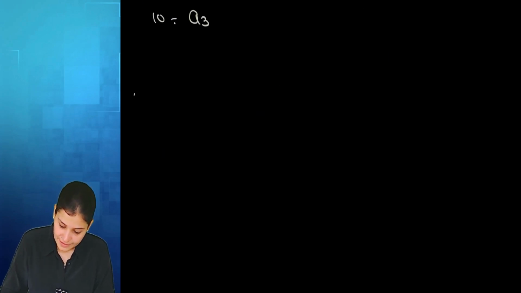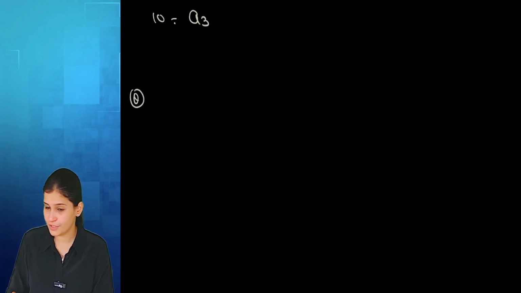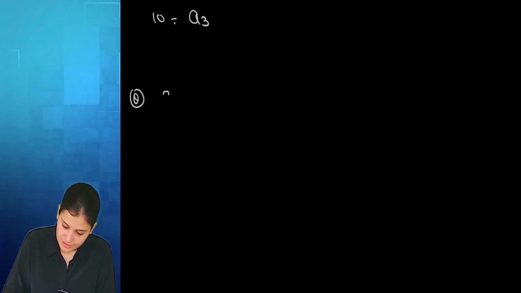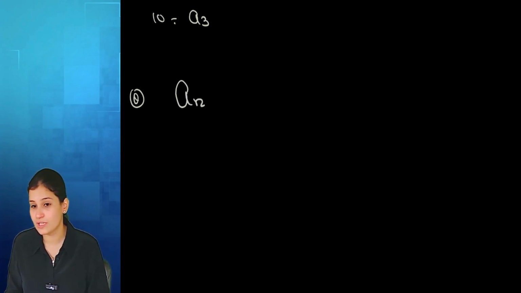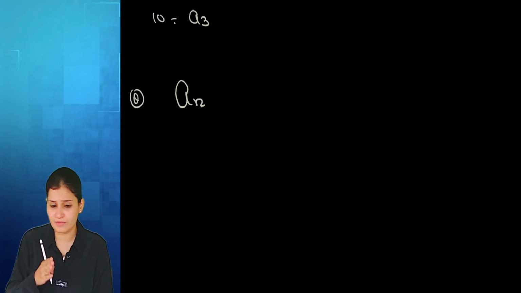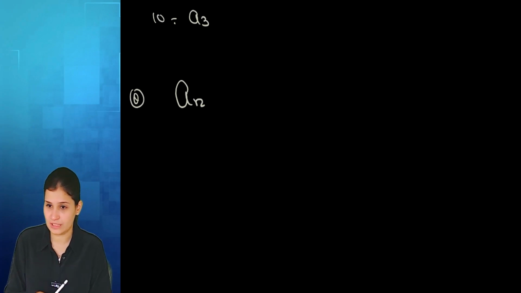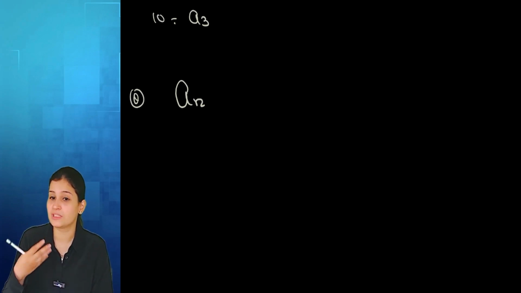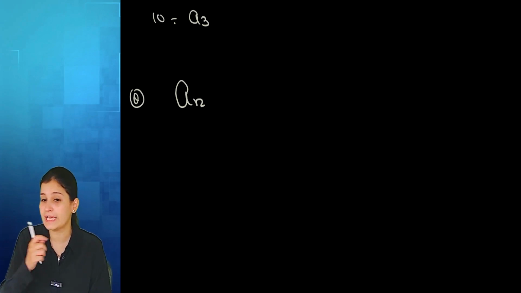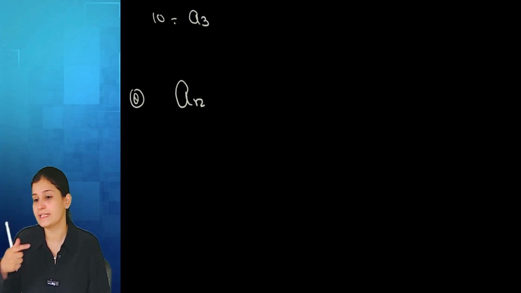Now the first variety of question. Suppose the sequence is 2, 4. It is given that n is a natural number. What is a natural number? A number starting from 1 to infinity: 1, 2, 3, 4, and so on. The first natural number will be 1, then 2, then 3, then 4. So since I've written n is a natural number, the values of n allowed are 1, then I'll put 2, then 3, then 4. So automatically I'll get A1 first term, A2 second term, A3 third term.